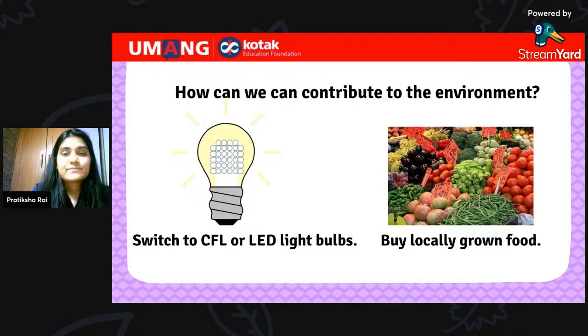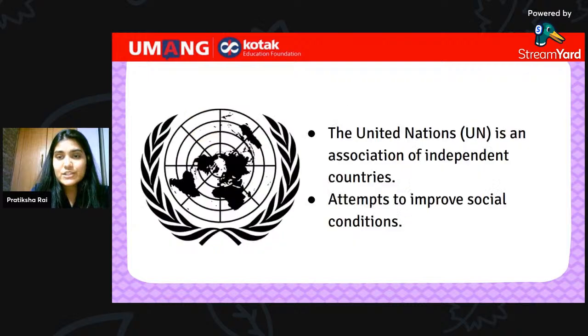Everybody, have you heard about the United Nations? If you have, give me a thumbs up, and if you have not, write United Nations in the chat box quickly. Okay, let's see what is United Nations. The United Nations is an association of independent countries that agreed to work together to prevent and end wars. The UN also attempts to improve social conditions by promoting international cooperation, economic development, public health, environmental conservation, and human rights. So they do so much, right?